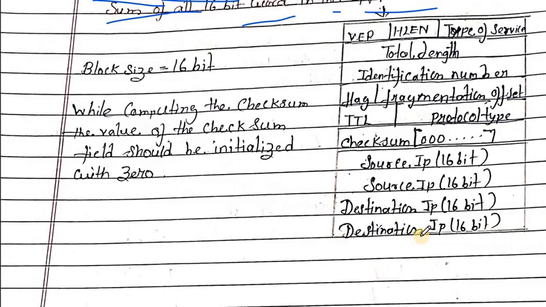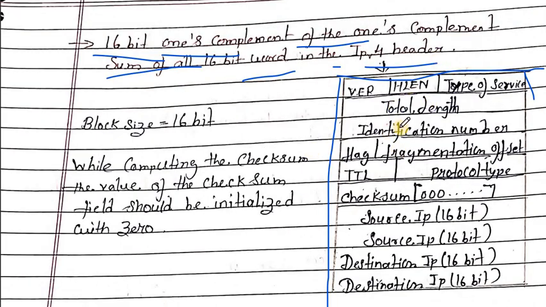So here there is a datagram packet header. In the header there are 16-bit words. Here we have the header part, and each word is 16 bits, meaning one block size is 16 bits.